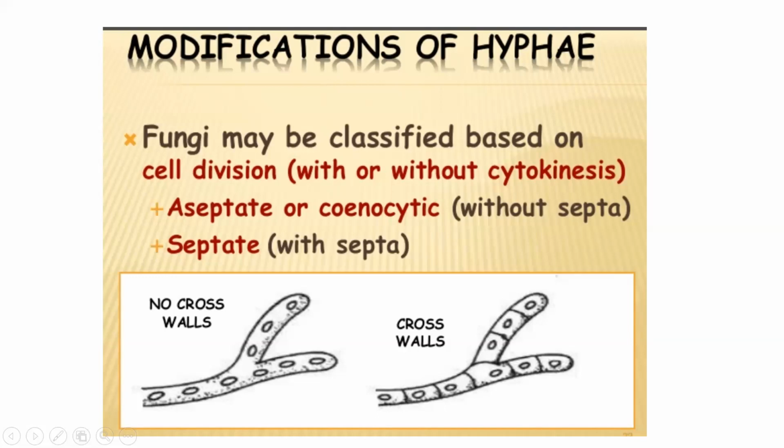That is multinucleated aseptate hypha without the septa. So the whole hypha is a multinucleated structure. So there is a terminology called cenocytic hypha. Cenocytic hypha means a fungal hypha without septum, which shows a multinucleated condition. Okay, so some of the hypha have septum, some of the hypha do not have septum.